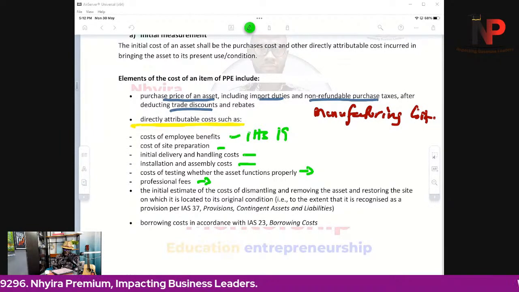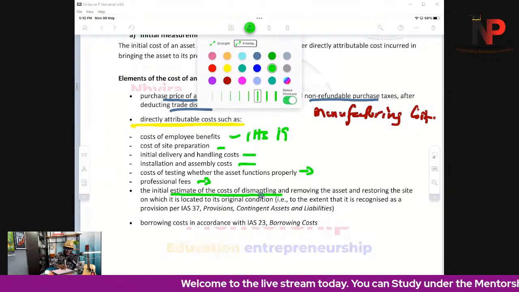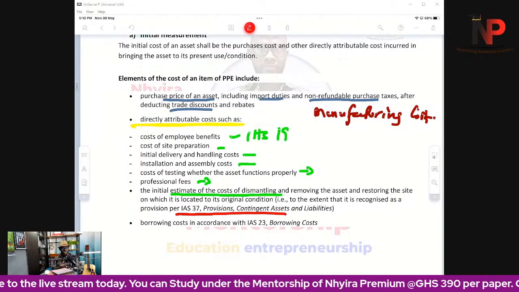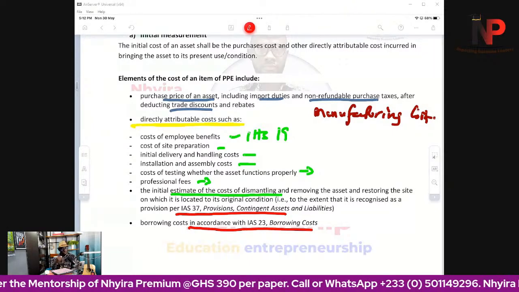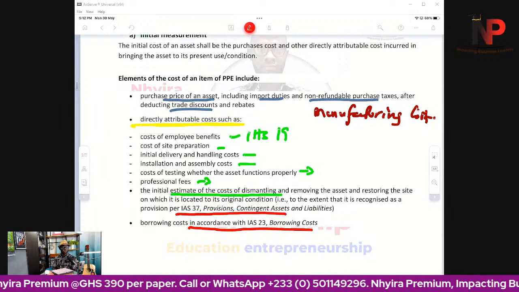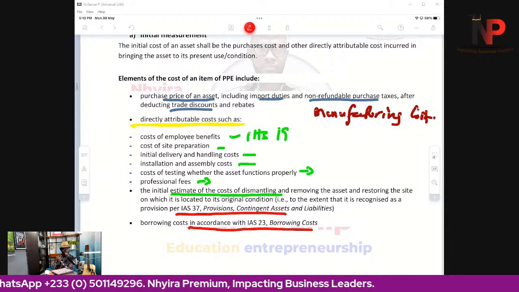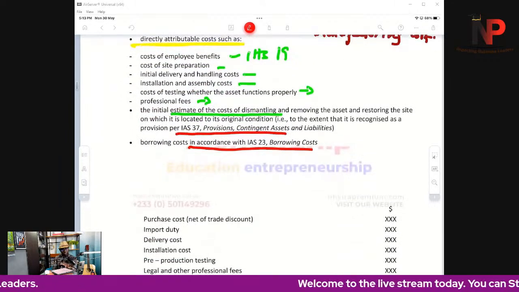Then initial cost of dismantling, because certain assets require that at the end of their useful life we remove them, and that is where IAS 37 is going to be coming into the picture, and I'm going to show you that in a moment. And then borrowing cost, if we borrowed money to manufacture the assets, to construct the assets, to acquire the assets, then the borrowing cost relating to the assets, I'm going to explain that to you also in a moment so you understand, must be recognized. All right. So these are directly attributable costs.